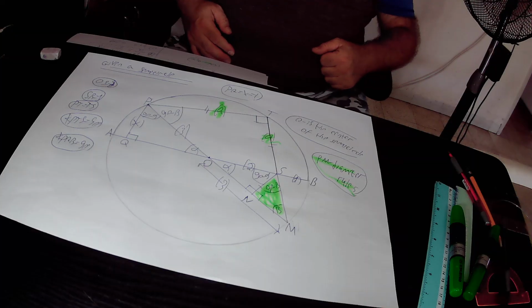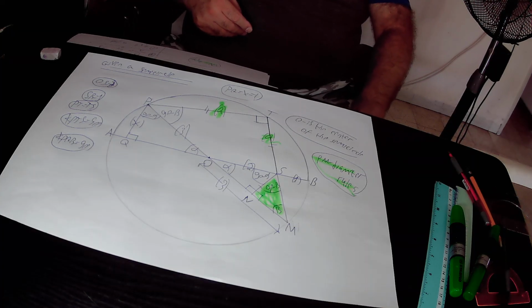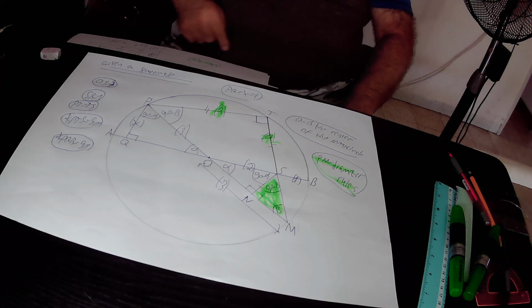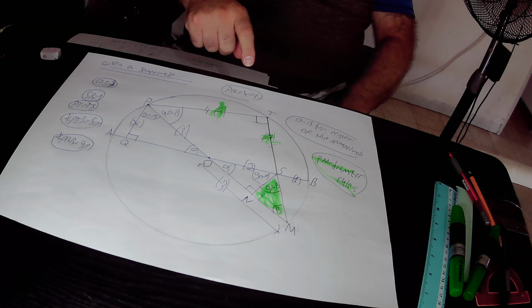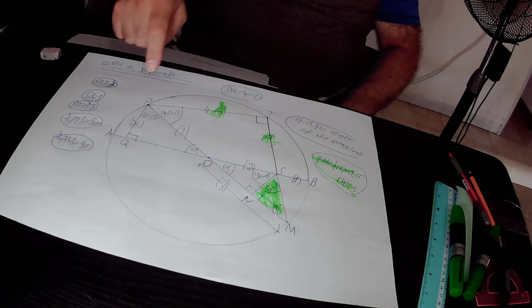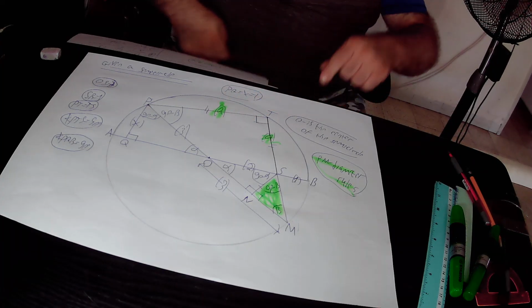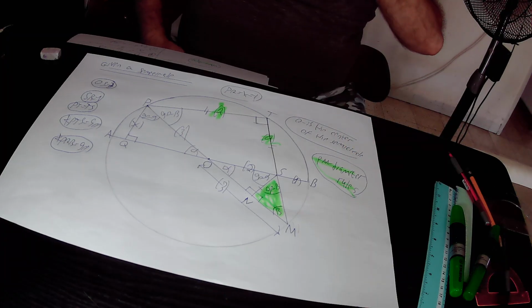So we can implement rule 5. According to rule 5, any peripheral angle that equals 90 degrees in size, exactly like this peripheral angle PTM, must subtend the diameter of the circle. Therefore, peripheral angle PTM that equals 90 degrees in size must subtend the diameter of the circle. Peripheral angle PTM subtends chord PM, and therefore chord PM must be the diameter of the circle according to rule 5.